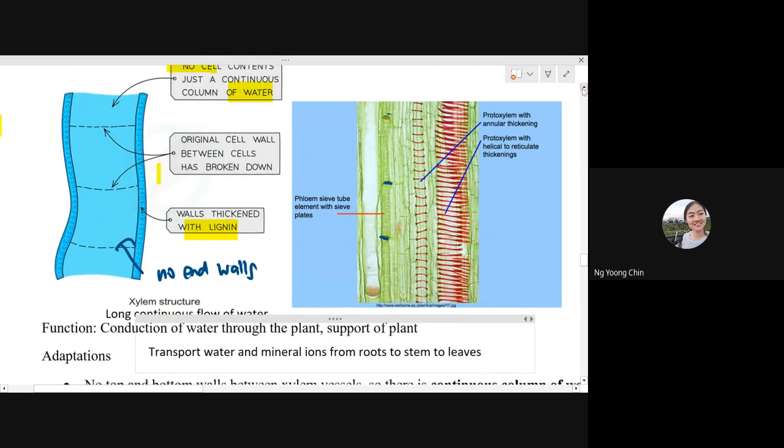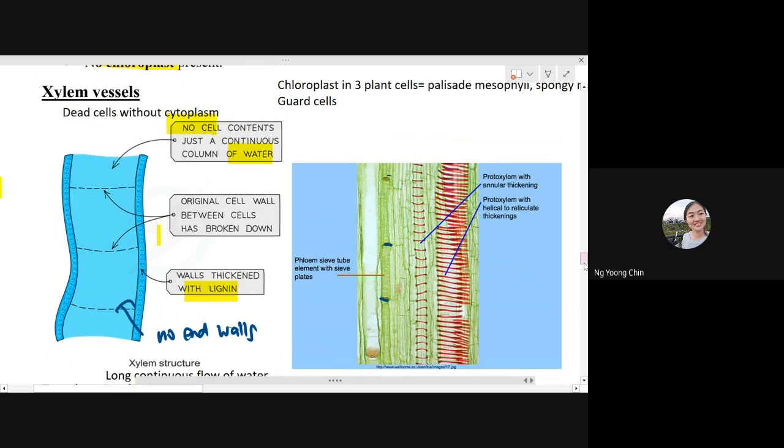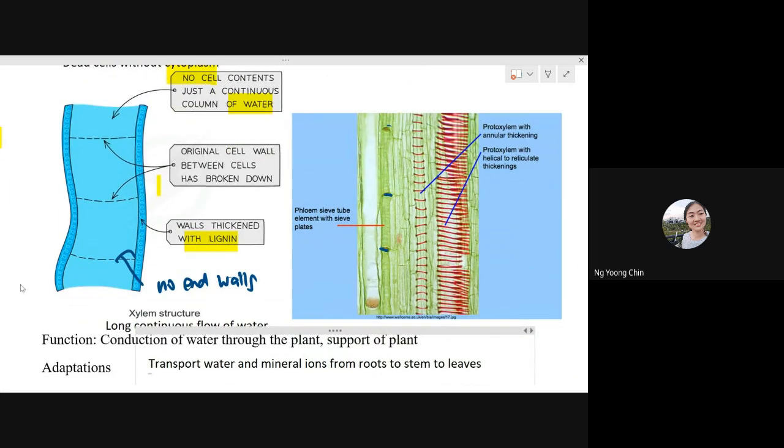Okay, so usually when we talk about xylem vessel, we should also know about the phloem. Xylem and phloem are just like best friends because they lie nearby each other. For example, you can see in this picture. This is the xylem here. Adjacent to the xylem is the phloem here. This is the phloem.